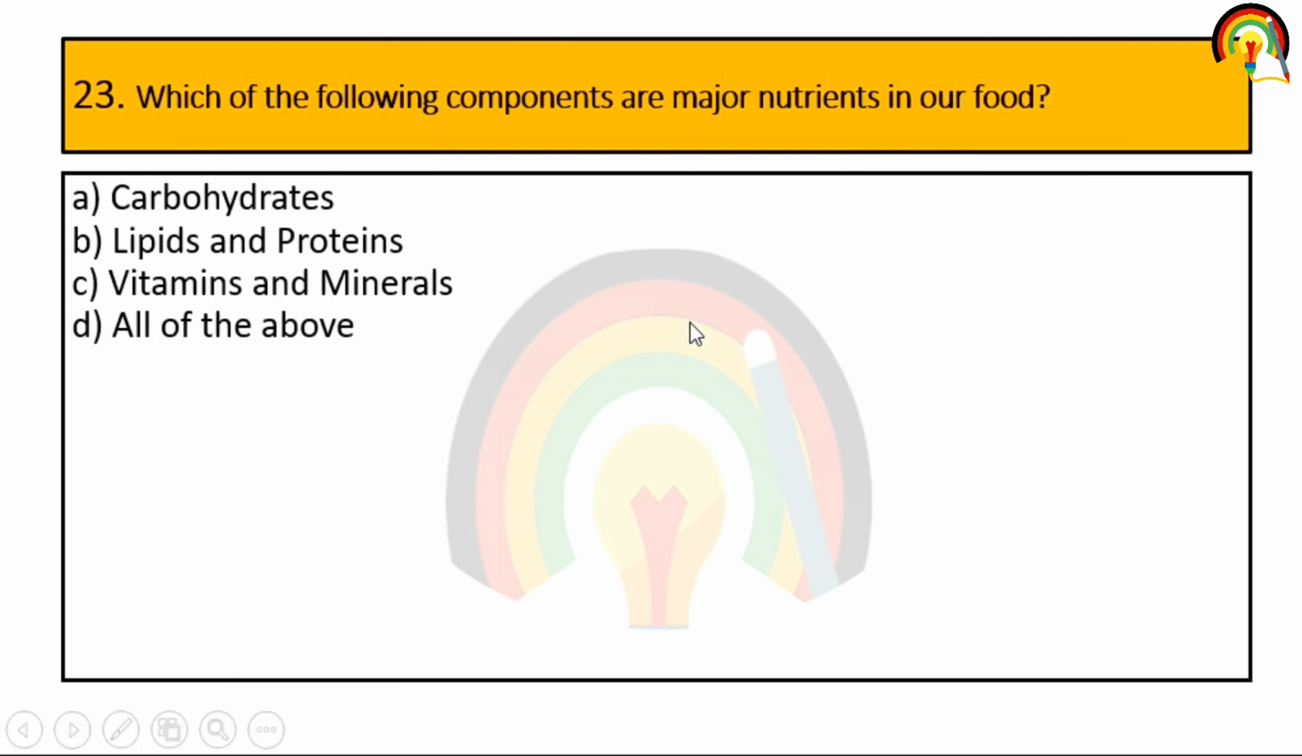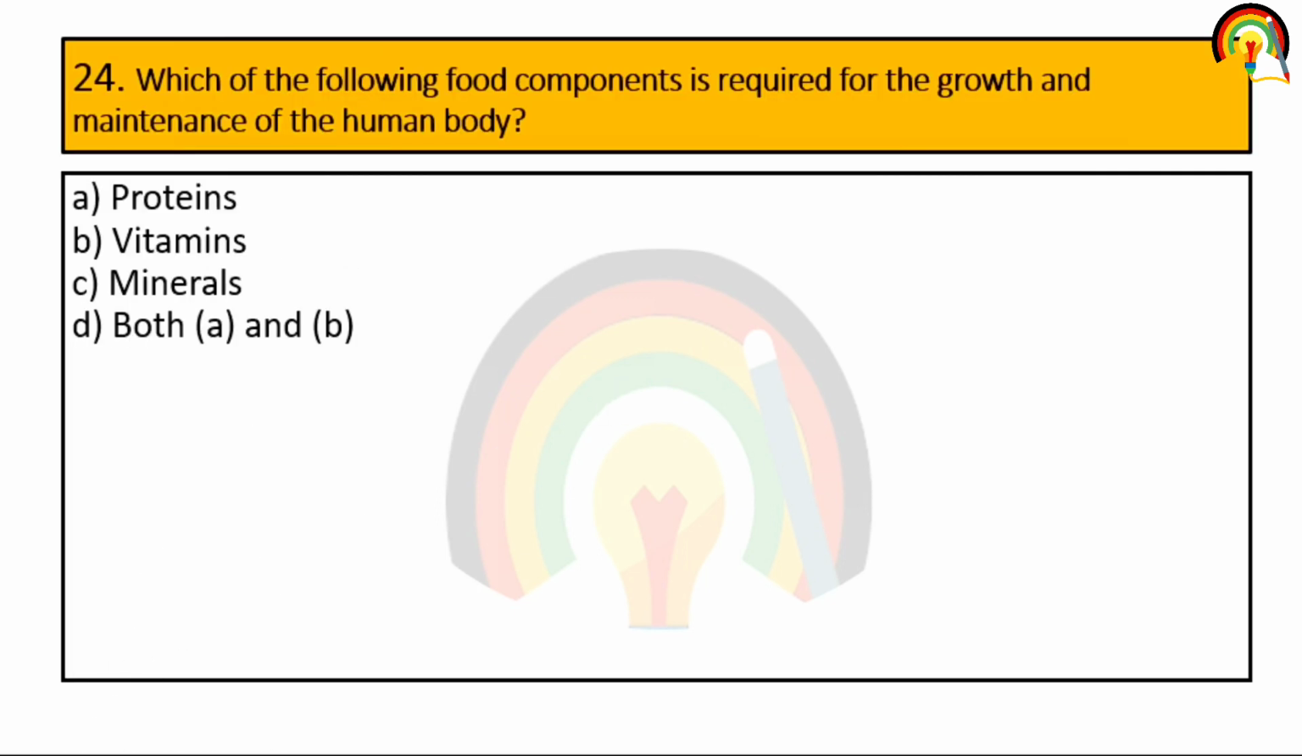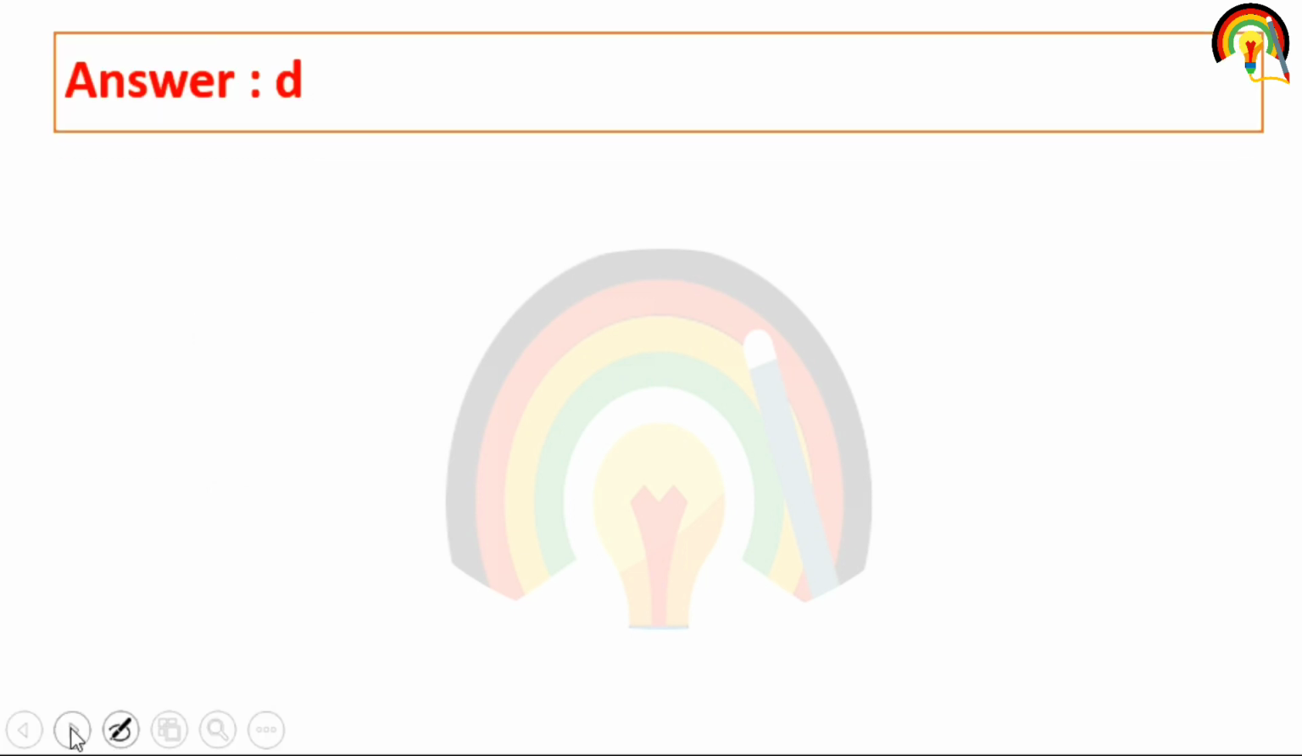Next one. Which of the following components are major nutrients in our food? So carbohydrate, lipid, protein, vitamin, mineral, all these are major nutrients in our food. So it's all of the above, right? We already discussed the details of these carbohydrates, lipids, proteins and vitamins. Next one. Which of the following food components is required for the growth and maintenance of the human body? Protein, vitamins, mineral, both A and B. So it's protein and vitamins, so it's both A and B.